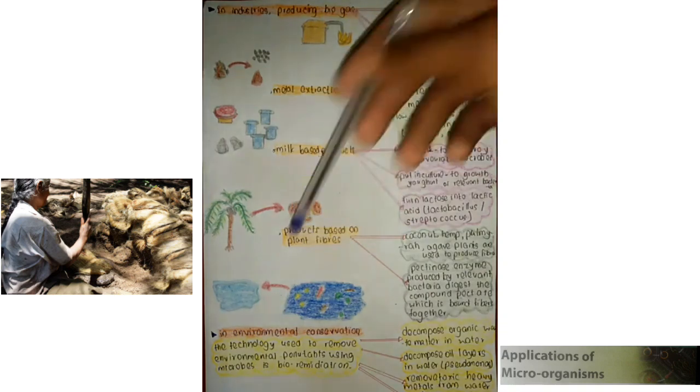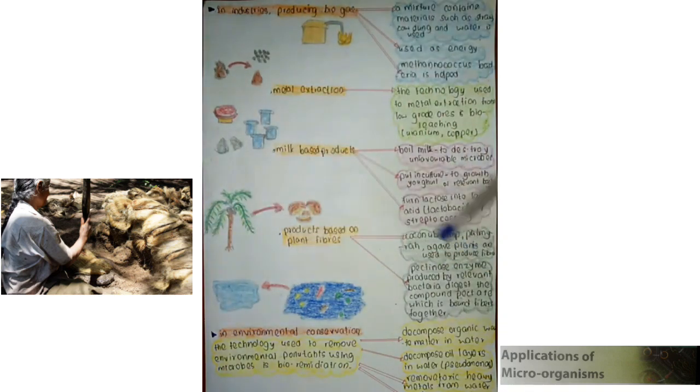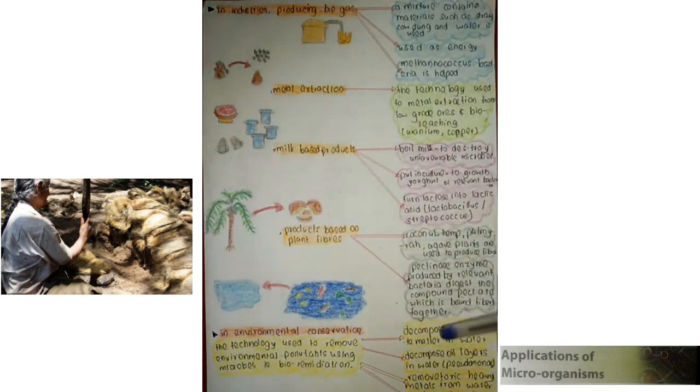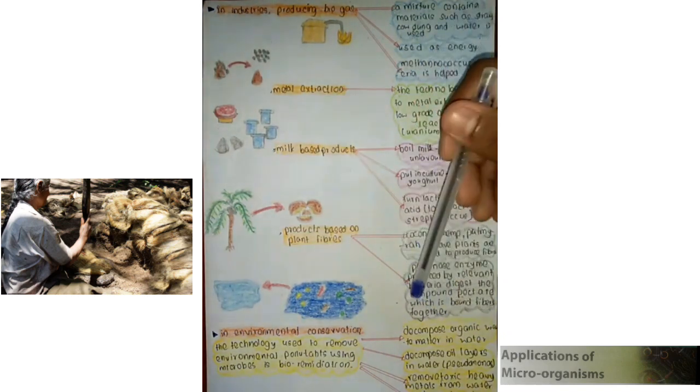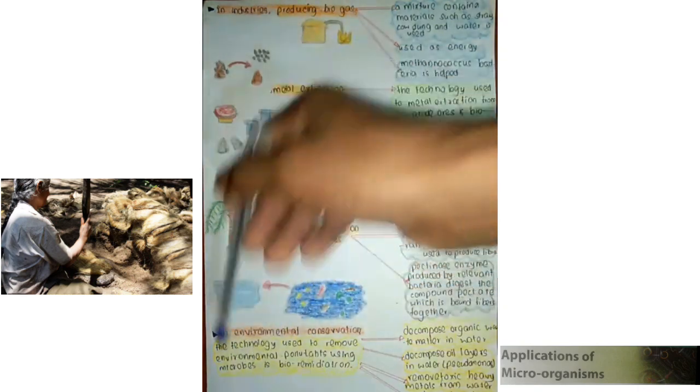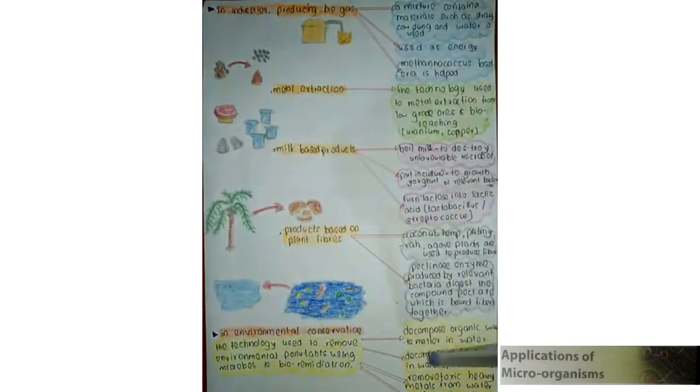Then we're going to talk about products based on plant fibers. Coconut, hemp, palmyra, and agave plants are used to produce these fibers. This is the process of producing plant fibers: the pectinase enzyme, produced by relevant bacteria, digests the material which binds the fibers in coconut together.